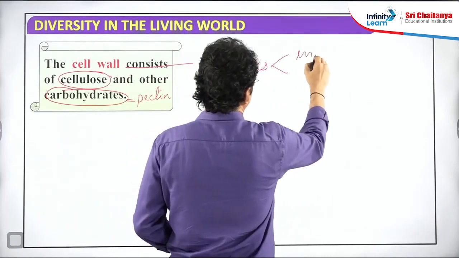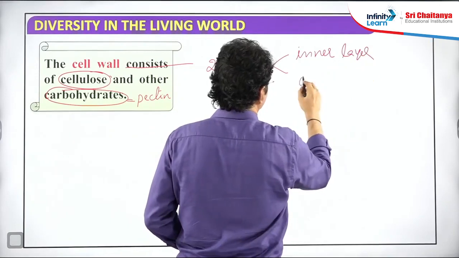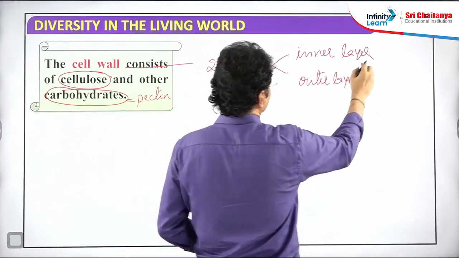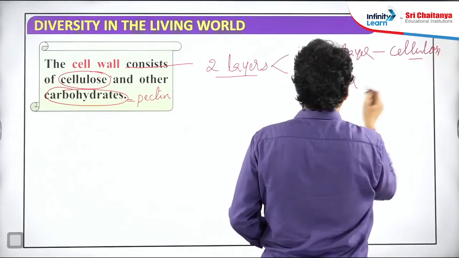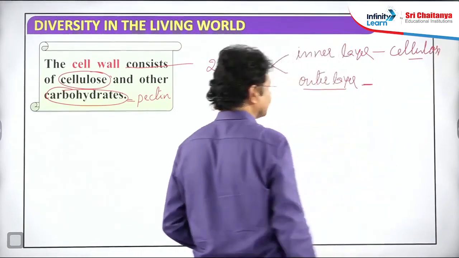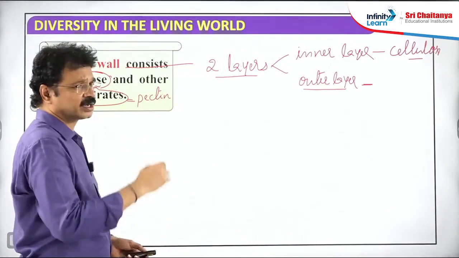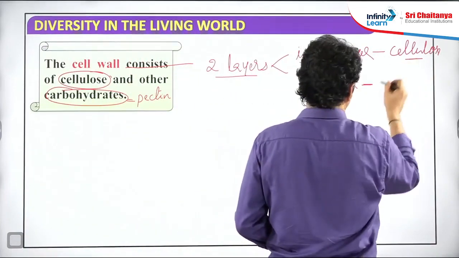Inner layer, innermost layer, and outermost layer, both are there. Innermost layer is always made up of cellulose only, but the outer layer is made up of either pectin or other substances different from algae to algae or group to group. But the inner layer is commonly made up of cellulose only.